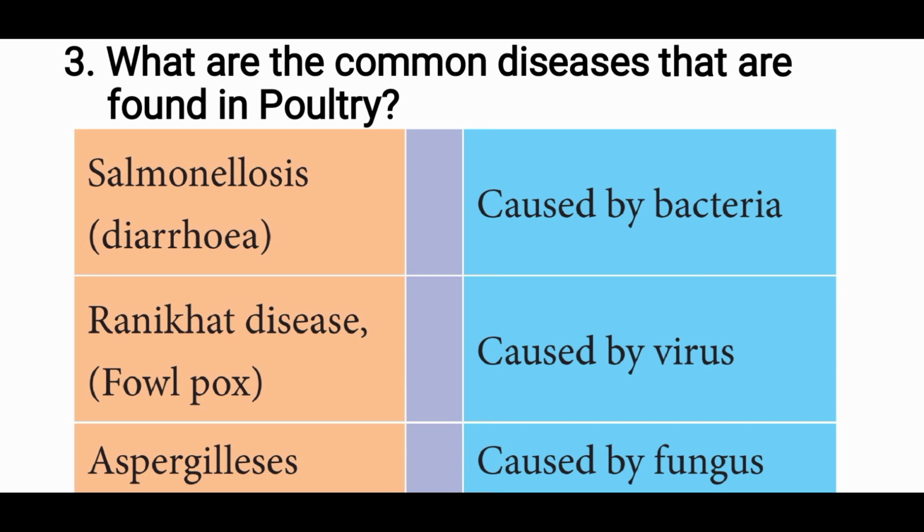This is an acute viral disease of poultry characterized by involvement of the respiratory system, drop in egg production and also mortality as high as 100% in severe cases. Ranikhet disease is caused by a virus. Then Aspergillosis. This disease is caused by fungus, especially Aspergillus fumigatus. Aspergillosis is an acute infection typically in young chickens. Aspergillosis is a respiratory disease of chicken.